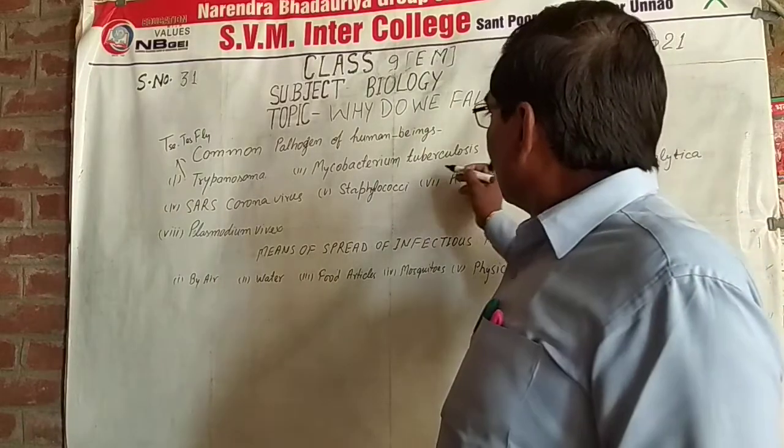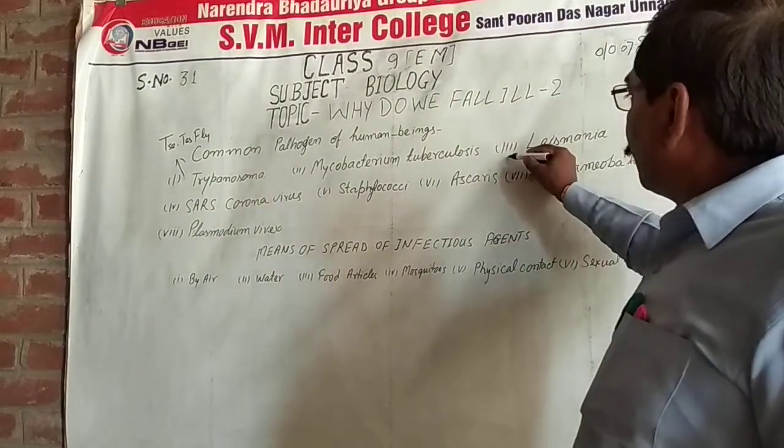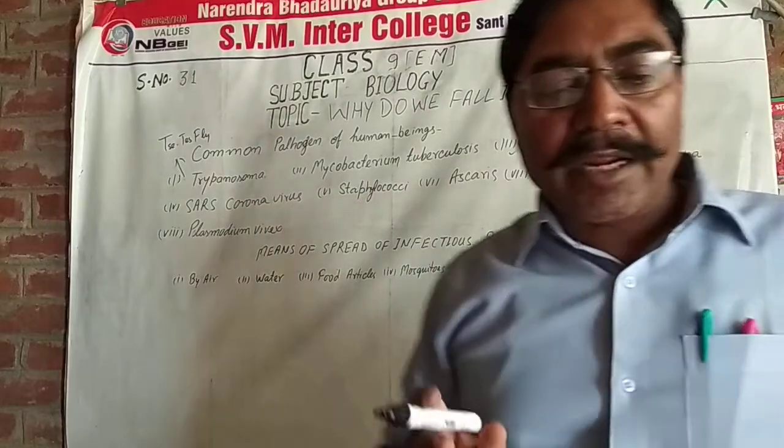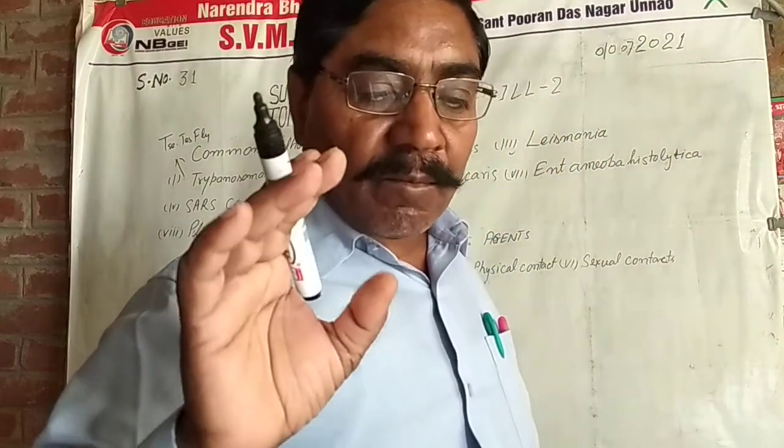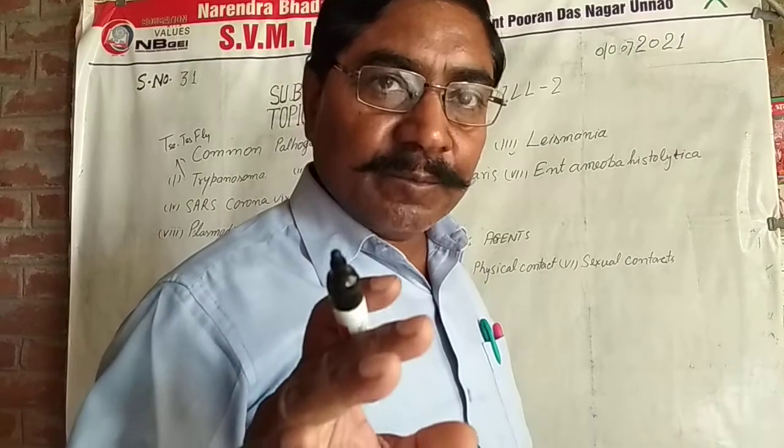Next, Leishmania. Leishmania is a protozoan parasite that causes leishmaniasis.